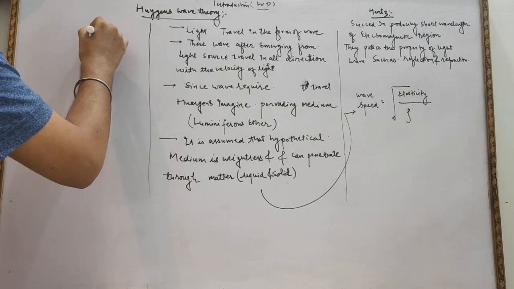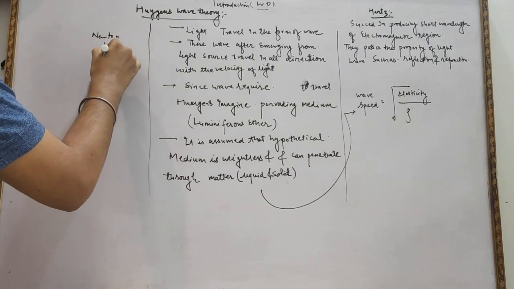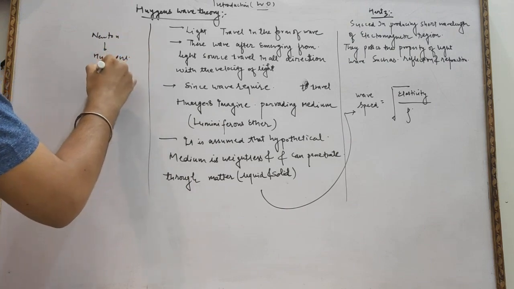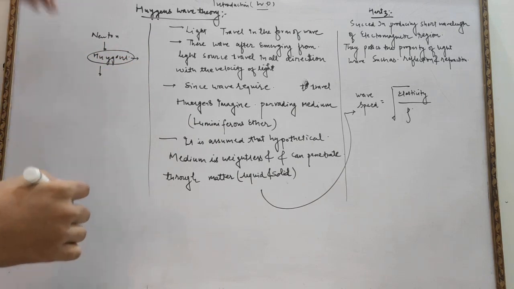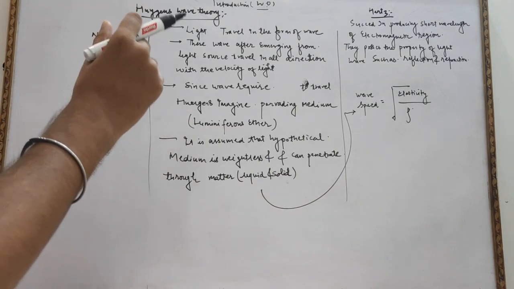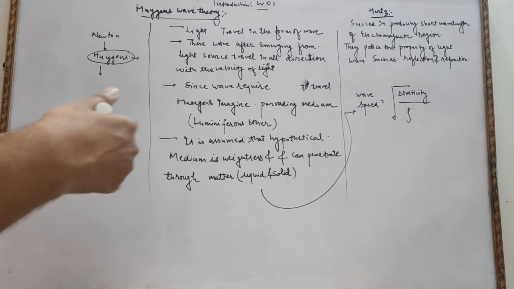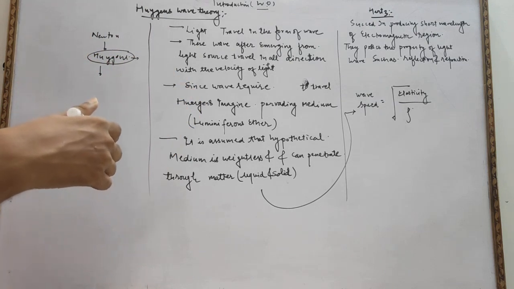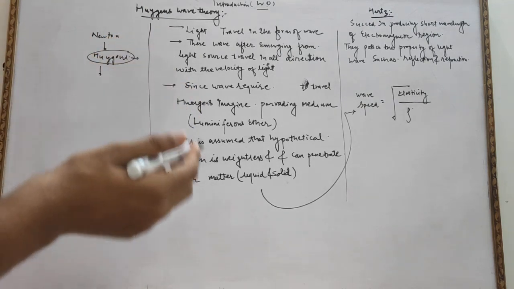We have studied Newton's corpuscular theory. After that we studied Huygens, who described the wave nature of light. Some scientists described the particle nature of light, some described the wave nature of light, so there is a lot of confusion. So first of all, we differentiated what we mean by particle and what we mean by wave.